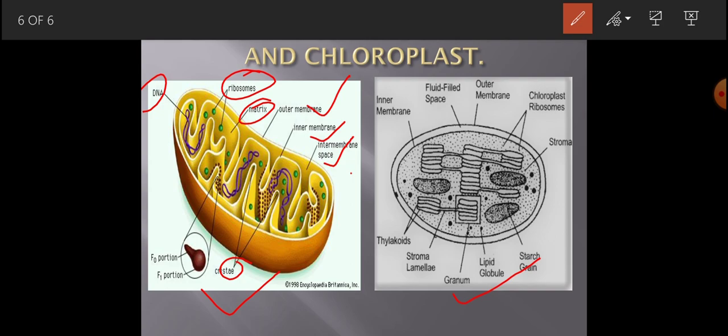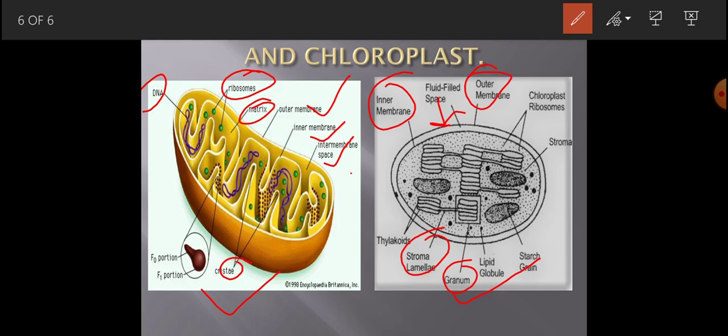This is the structure of mitochondria and this is the structure of chloroplast. It also has two membranes, outer membrane and inner membrane. There is a fluid filled inside the outer and inner membrane. These are the lamellae. I told you these are the lamellae. Lamellae are used to connect grana. These coin-like structures are grana and these are the lamellae which join two grana. Lamellae and grana are the site of photosynthesis.